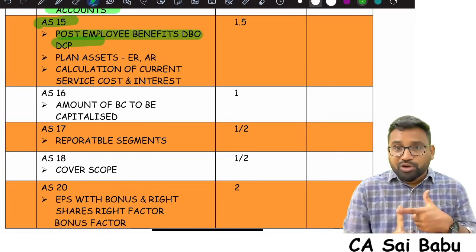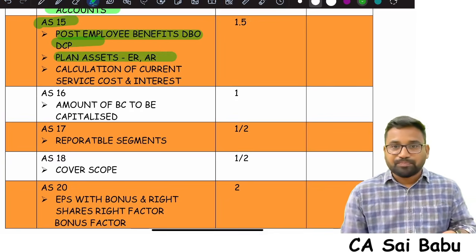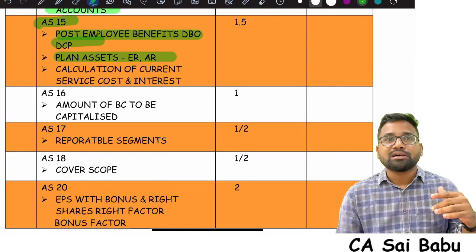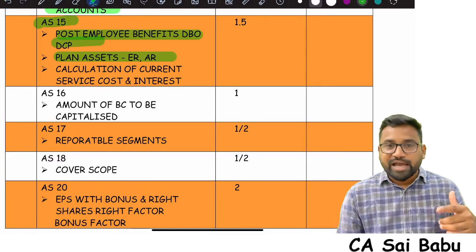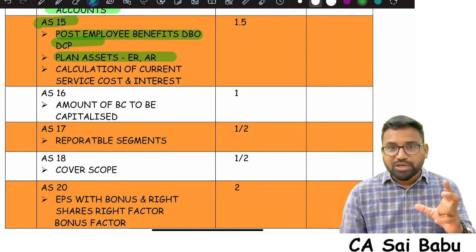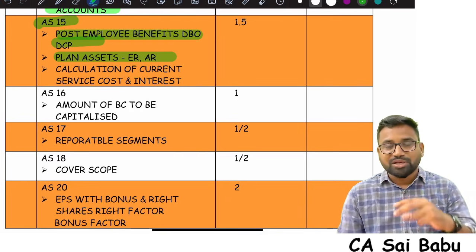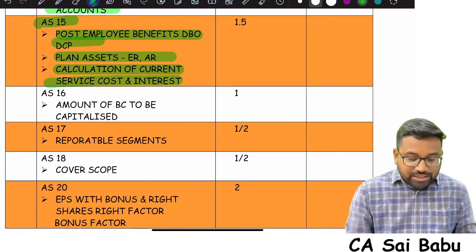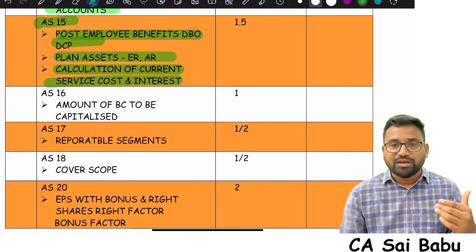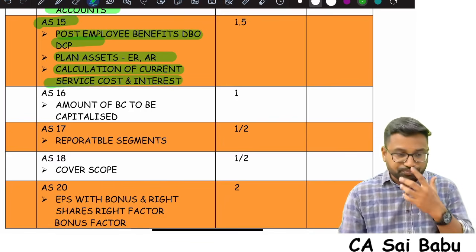And in this one important area, sir, the plan assets concept is there. In plan assets, they're asking to calculate expected return and actual return. So that area is very simple. There are 2 questions from the study material, you can solve them. And also how to calculate the current service cost and interest cost in case of defined benefit obligation.